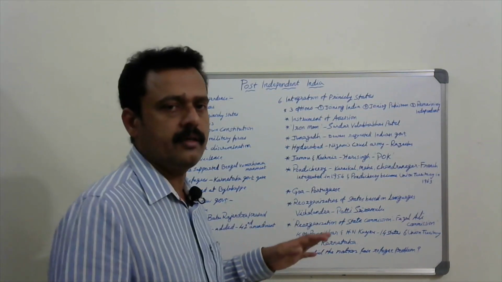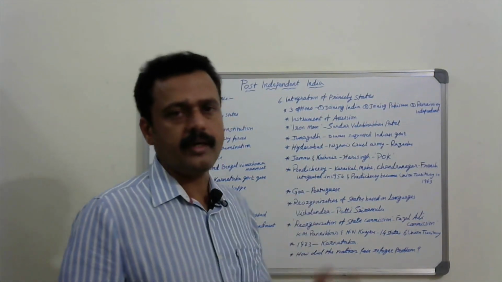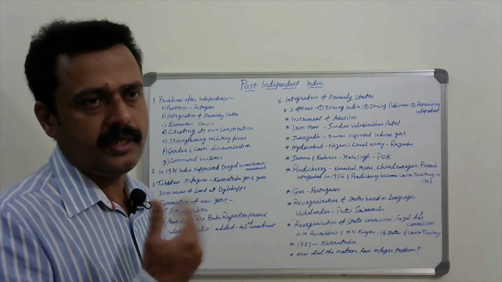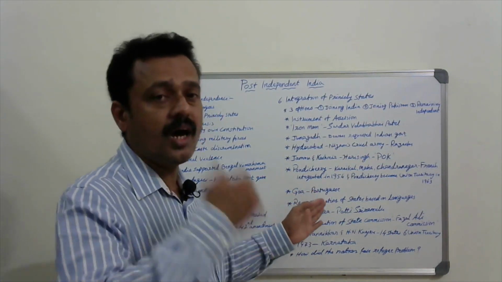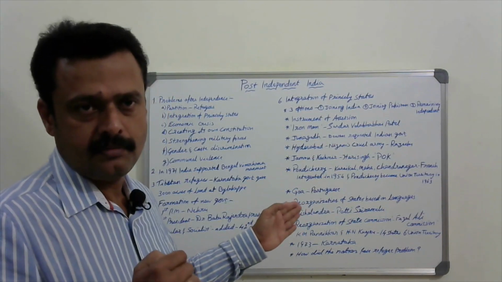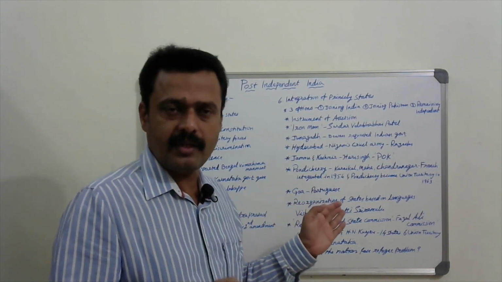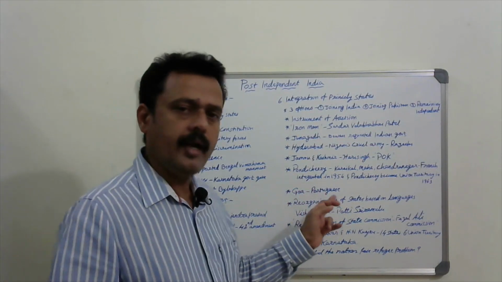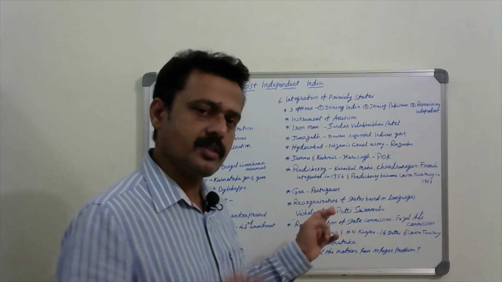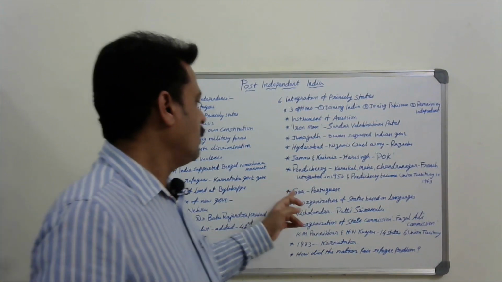They supported them and finally Goa was liberated. In 1961 we got Goa. Yes, so the Portuguese were the last to leave India. The first European to arrive in India was the Portuguese, and the last to leave India was the Portuguese. Okay, so it is Goa.